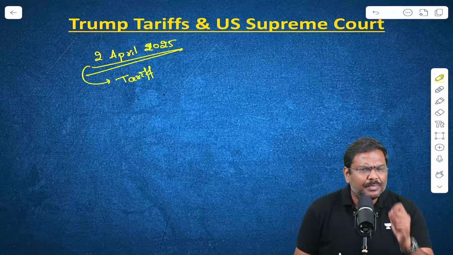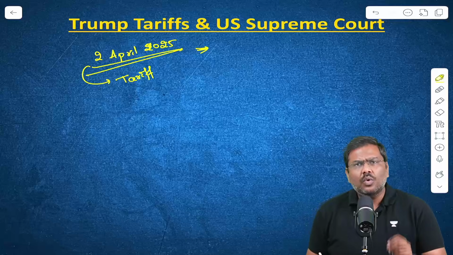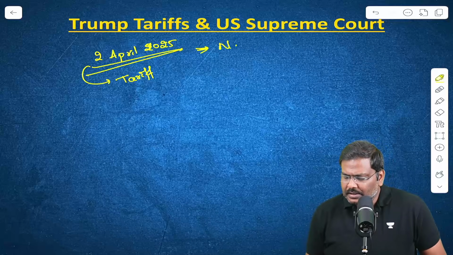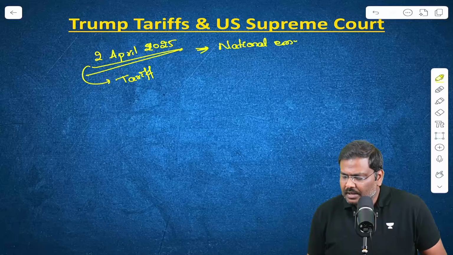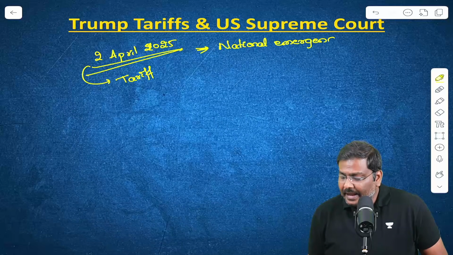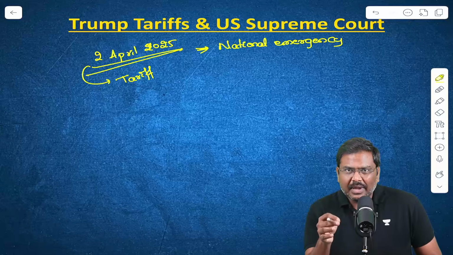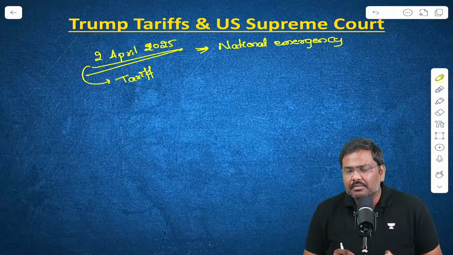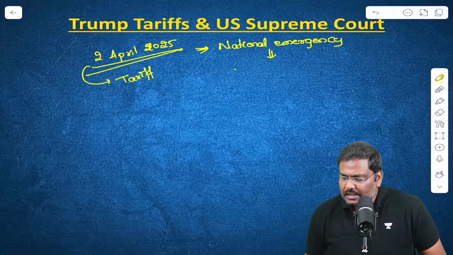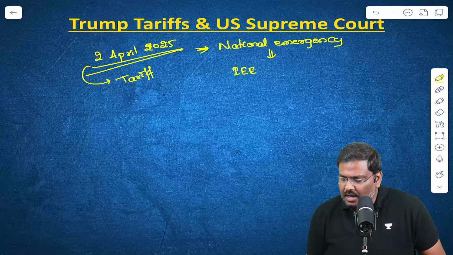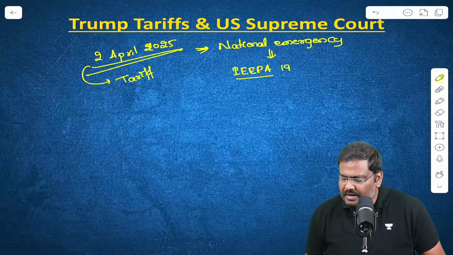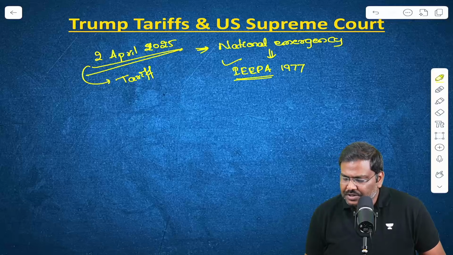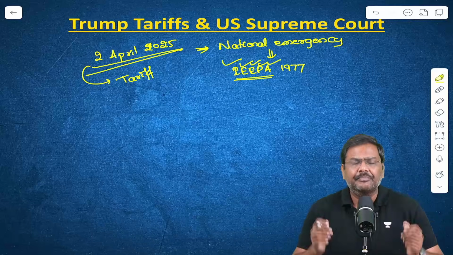Now, this announcement by the USA administration was done quoting that there is a national emergency in USA. The reason behind the announcement of a national emergency is because the tariffs were announced under a law known as IEEPA, the International Emergency Economic Powers Act of 1977.